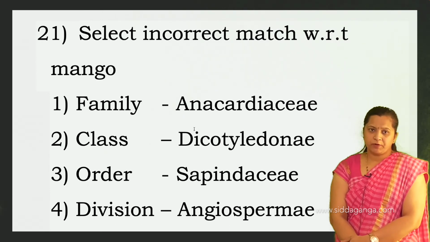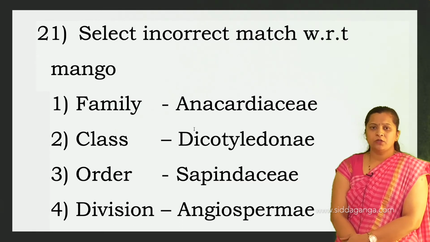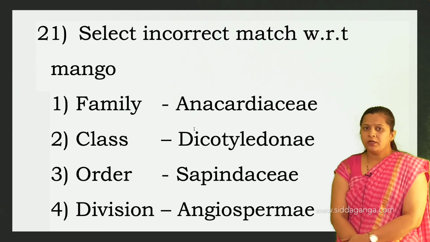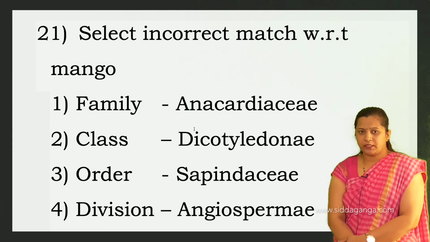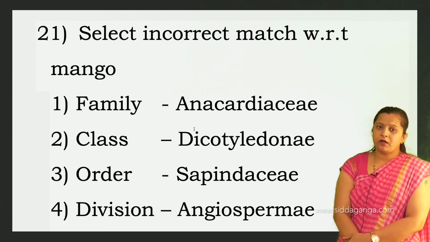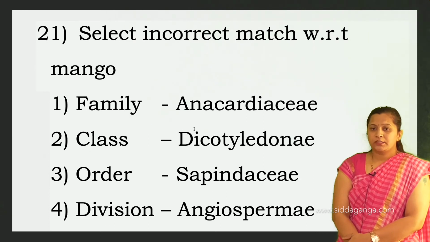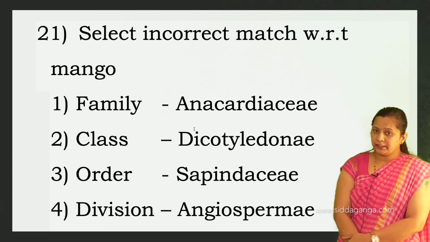What is the scientific name of mango? It is Mangifera indica, no? So the family name they have given, Anacardiaceae, is the right one. The class they have given, Dicotyledonae, is also right. The order should be Sapindales, but here they have given Sapindaceae.